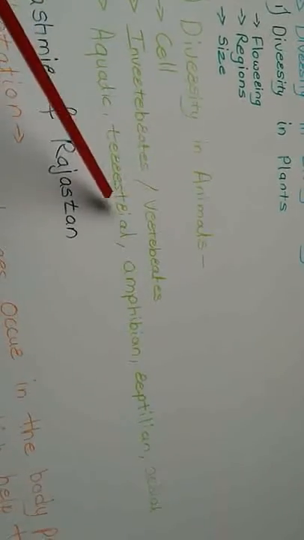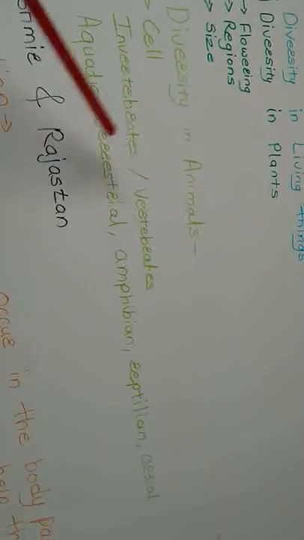If we see the diversity region wise, as we have seen in plants, animals also differ. Some animals are aquatic, like fish and tortoise. Some are terrestrial, those which live on land. Some are amphibian.